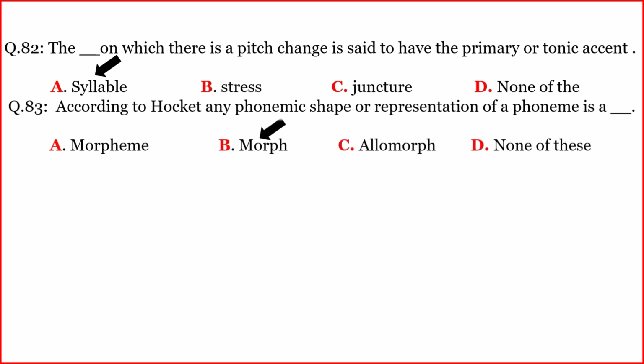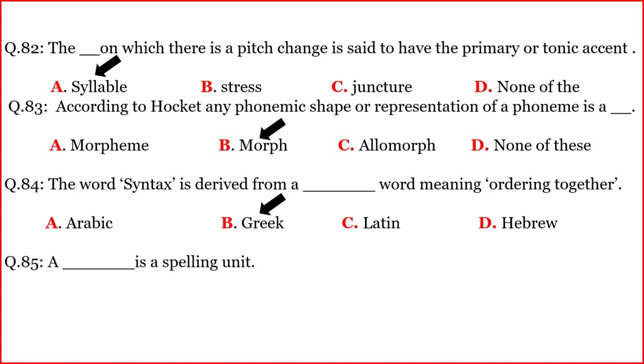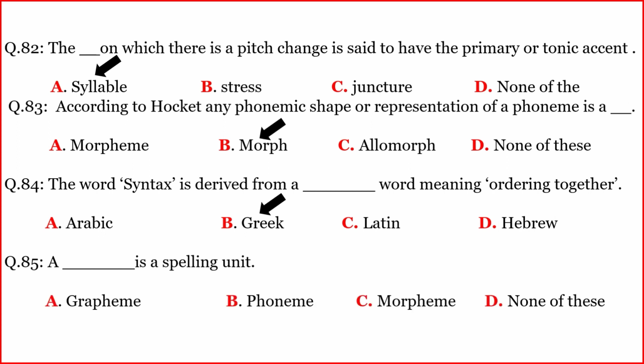The correct option is B. Morph. Another, the word syntax is derived from a Danish word meaning ordering together. The correct option is B. Greek. Another, a Danish is a spelling unit. The correct option is A. Grapheme.